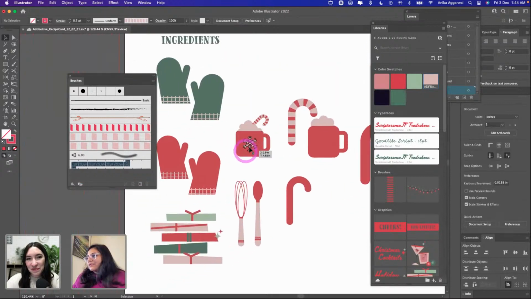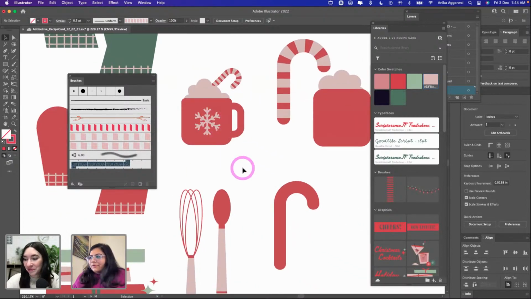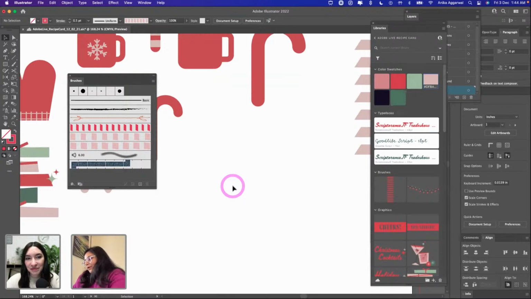So this is how you can create a candy cane. And I feel like the snowflake is also very fun. This is a very basic and simple snowflake, and I just thought that I would show you how.